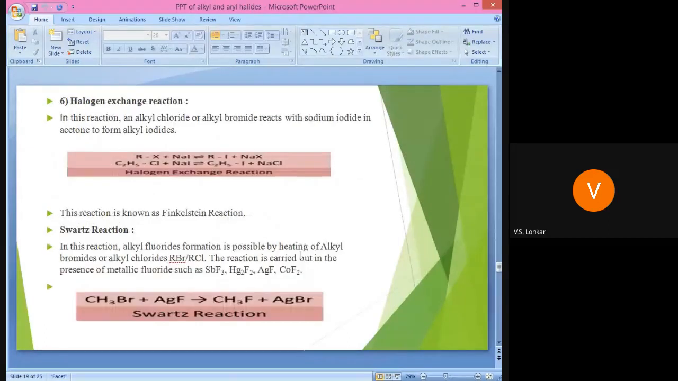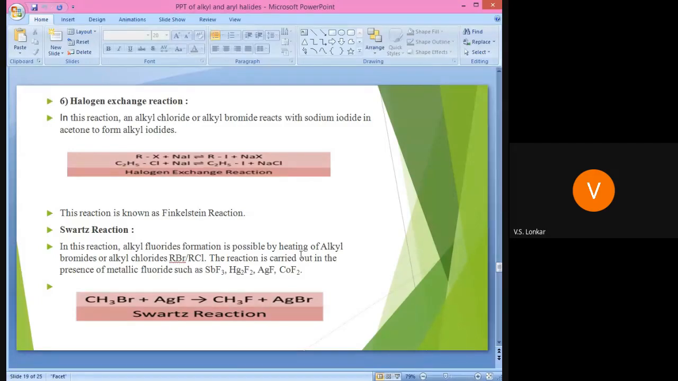The last method is the halogen exchange reaction. This reaction is particularly used for the formation of alkyl iodide, and there are some special reagents used for alkyl iodide or alkyl fluoride. Our starting material is also an alkyl halide, and the product we get is also an alkyl halide. It is simply a halogen exchange reaction. This is about the methods of preparation of alkyl halide.